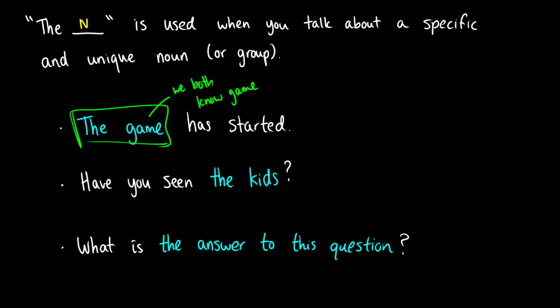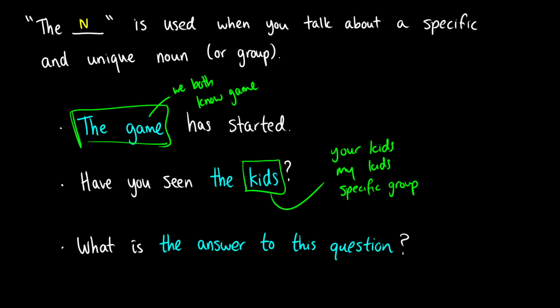Here's another example. Have you seen the kids? Notice here that we can use this with plural nouns too. Usually when we say, have you seen the kids, that typically means either your kids or my kids or some specific group of kids that both of us are aware of. If I said, have you seen the kids, and there are no kids, you'd be like, what are you saying? There are no kids.